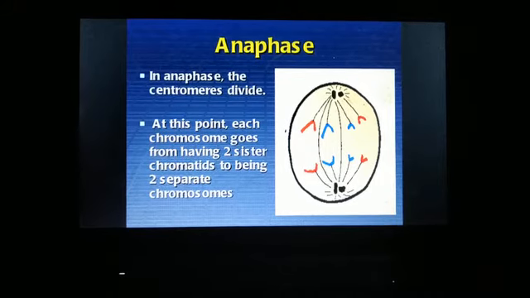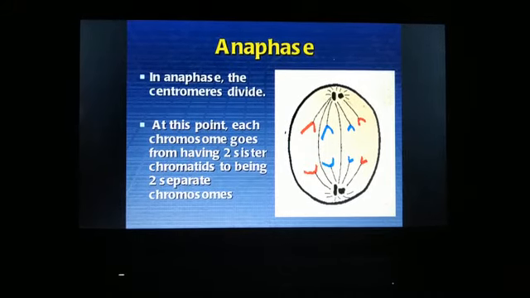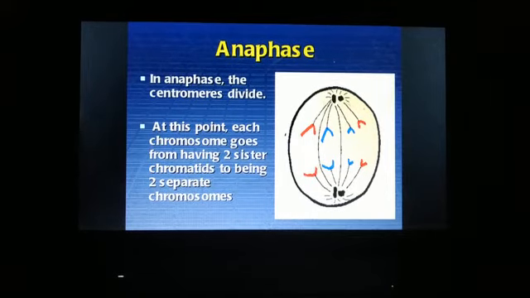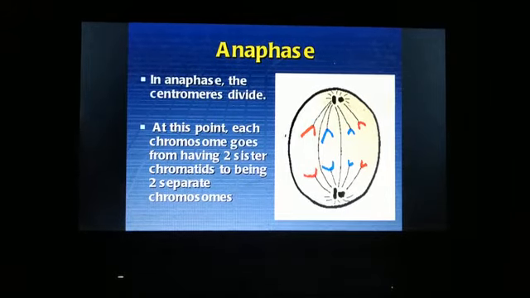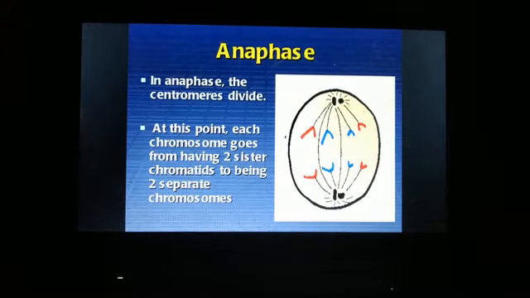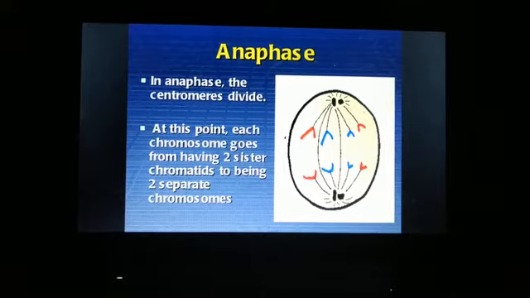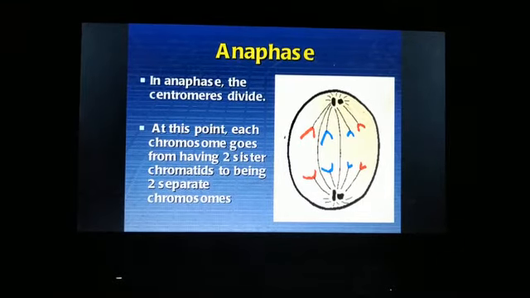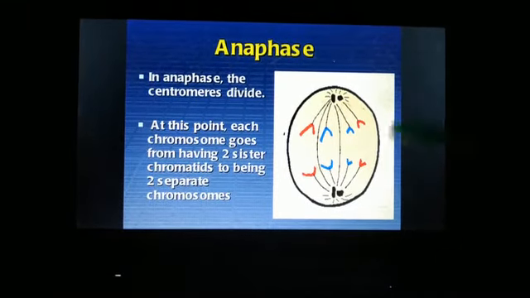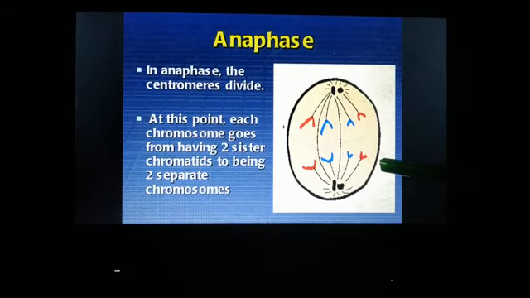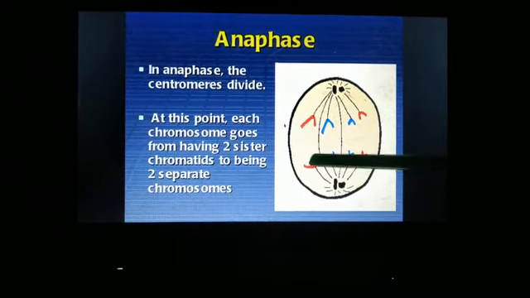The next phase is anaphase. In anaphase, the centromeres divide. So what happens at this point is that each chromosome goes from having two sister chromatids to two separate chromosomes. Simply put, during anaphase the sister chromatids separate from each other.